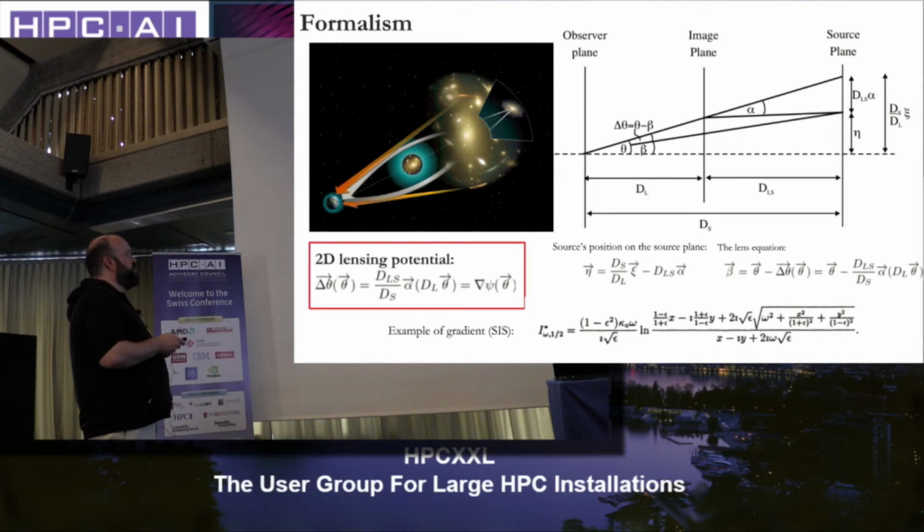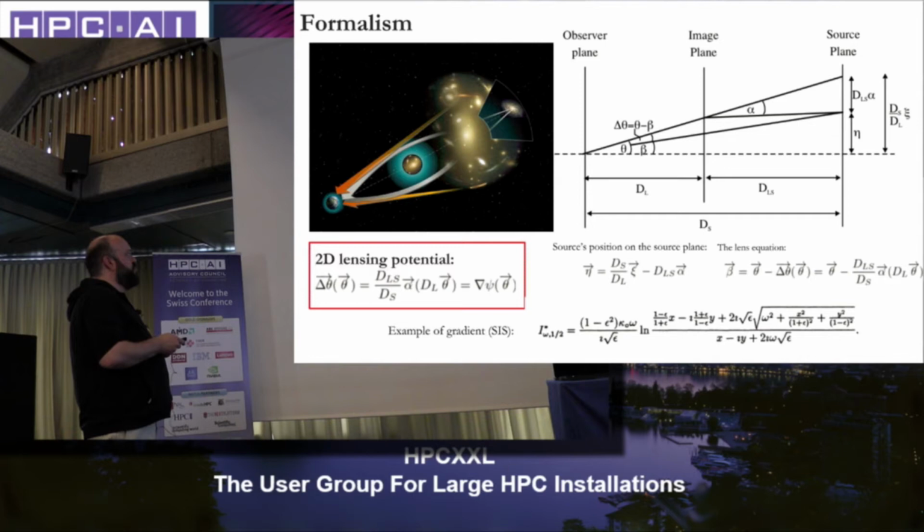Second step, so it's two parts. The second step is actually unlensing every image that we see, so every bit of the image that we want to treat, from the image plane to the source plane. So using the gradients that we computed before, we unlens the image, okay? Then we take, so that's the yellow dots.